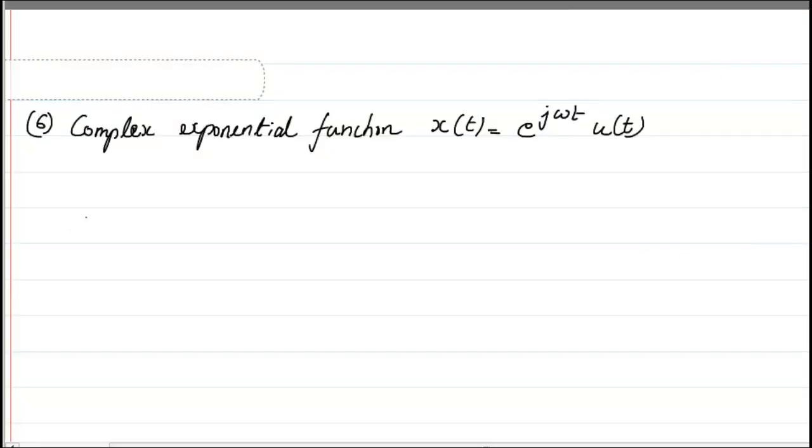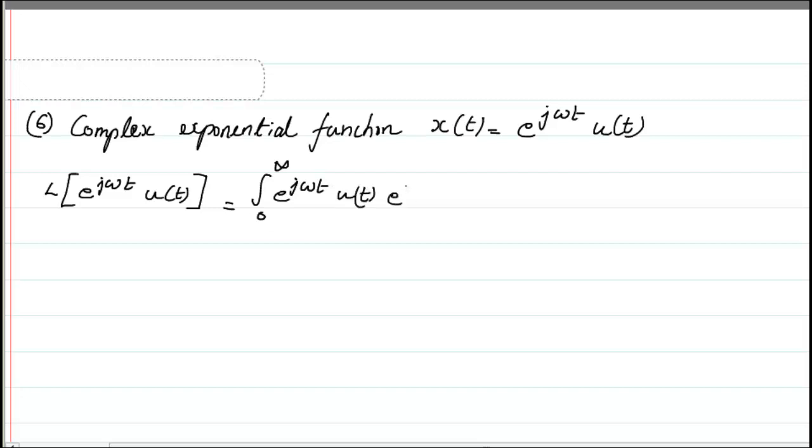Next, we will look into the Laplace transform of the complex exponential function e raised to power j omega t u of t. Previously it was the real exponential function. Now it is going to be the complex exponential function, and we will write e raised to power j omega t u of t, and then the remaining portion e raised to power minus st dt, where the u of t becomes 1 for the limit 0 to infinity.